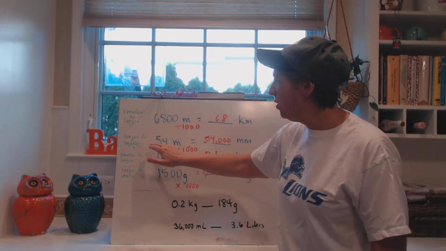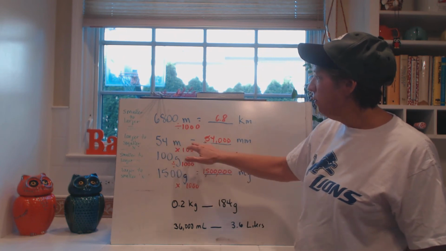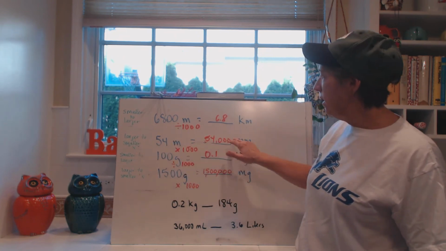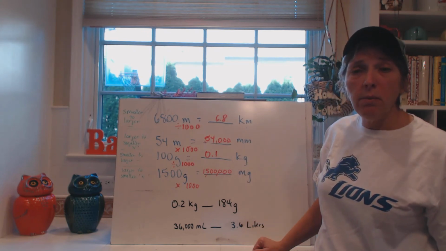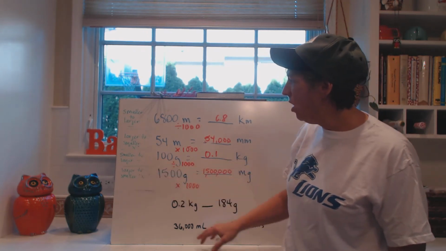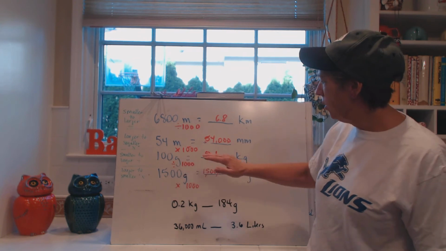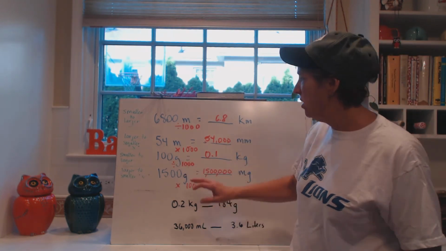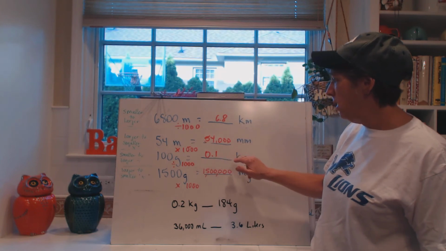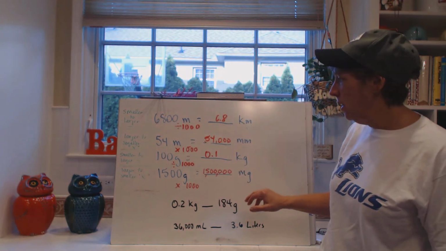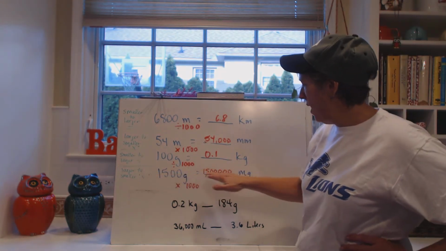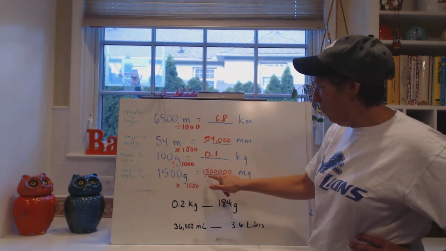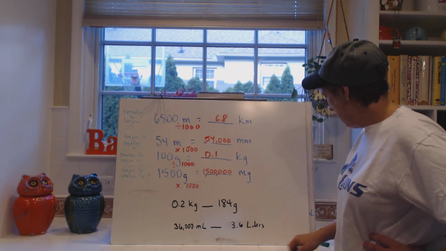This is larger to smaller, so I'm multiplying. 54 meters to millimeters, I'm going to multiply by 1,000, so I get 54,000 millimeters. Here, smaller to larger, I divide because I'm going grams to kilograms, so I'm going to divide by 1,000, so I get 0.1 kilograms. Here, larger to smaller, grams to milligrams, I multiply by 1,000, so I get 1,500,000 milligrams.